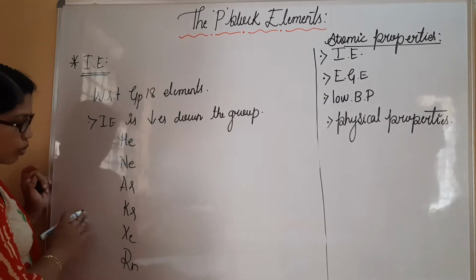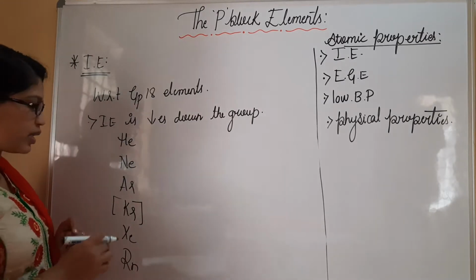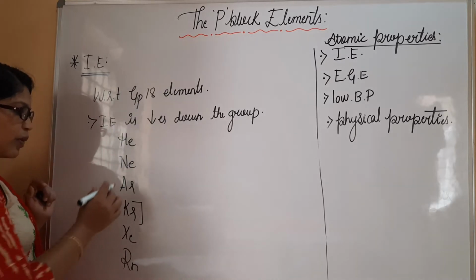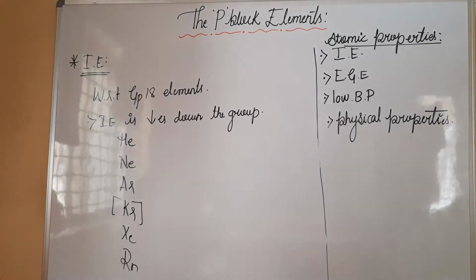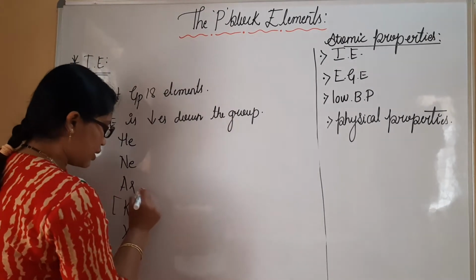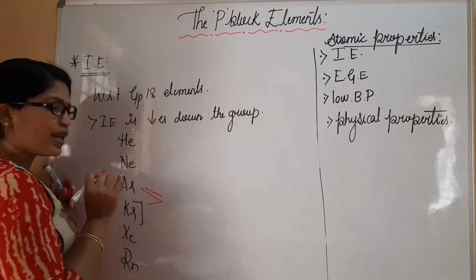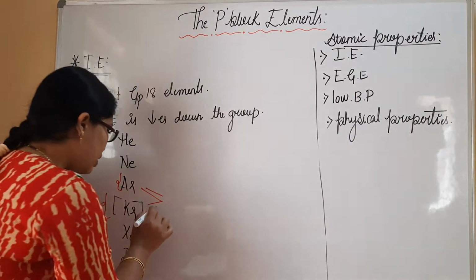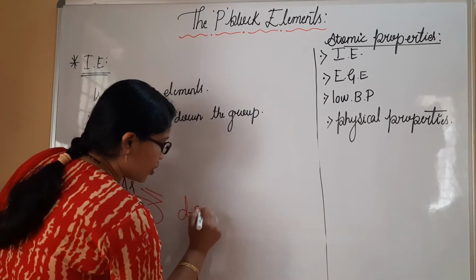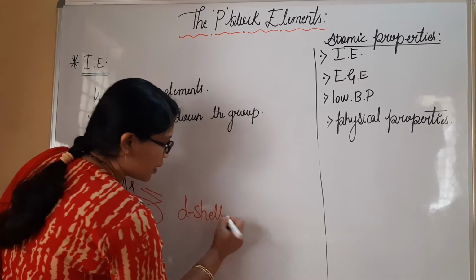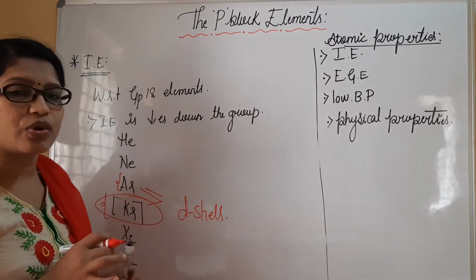When we move to the fourth period, what happens? The ionization enthalpy value is almost equal or very little greater. You can see that when you consider argon and krypton, there is a very slight change, because in the fourth period we all know d subshells are entering. Due to d shells, the effective nuclear charge operating here is going to vary.